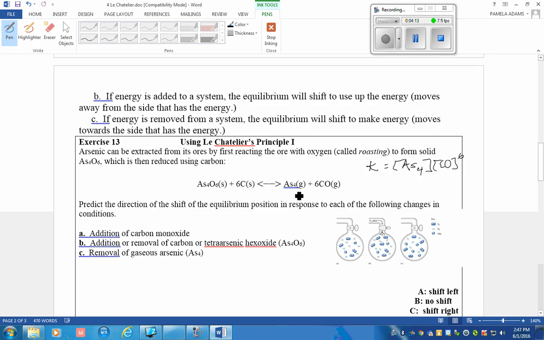That would be this. Remove carbon or tetraarsenic hexoxide. These are both solids. They are not in the equilibrium expression. Therefore, this will not shift the equilibrium. No shift will take place at all, will not stress it. The removal of gaseous arsenic, if we take this away, then the equilibrium will shift to the right to make more of this to replace it.